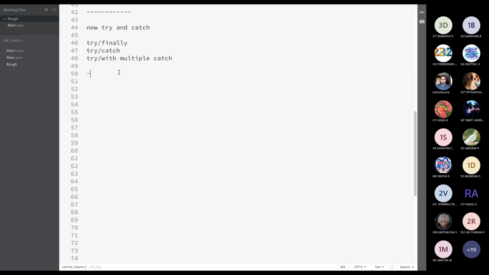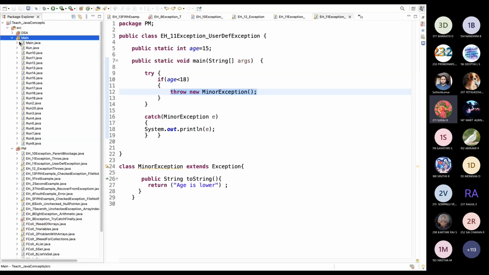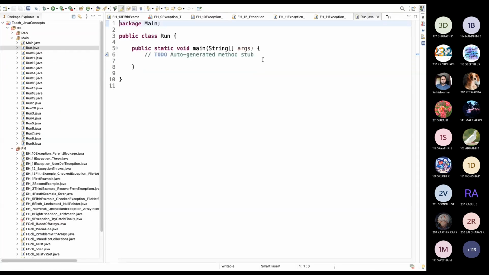Before moving to collection, can anyone tell me what is a variable? To store our data. Okay, how to define a variable? I want to store my bank balance. How can I store it? Let's take int. For storing large values, we should use double, right? So let's take int.